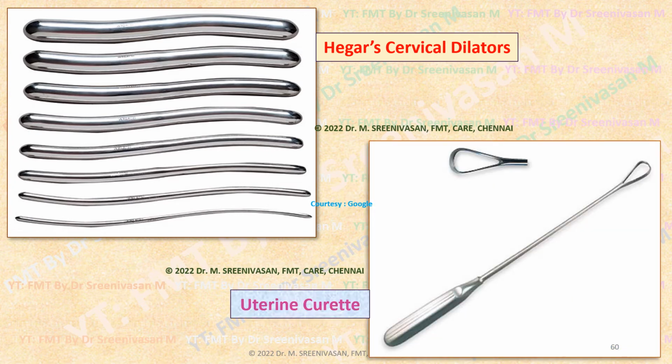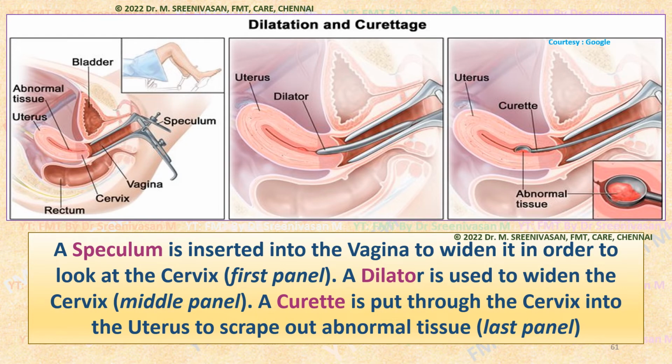Then oxytocin can be given after this. Or the uterine curette. This is the curette used after obtaining the necessary cervical dilatation. Then curettage, that is scraping out of the inner uterine contents, can be done using this instrument called a curette. So this is how dilatation and curettage, simply D&C, is done.